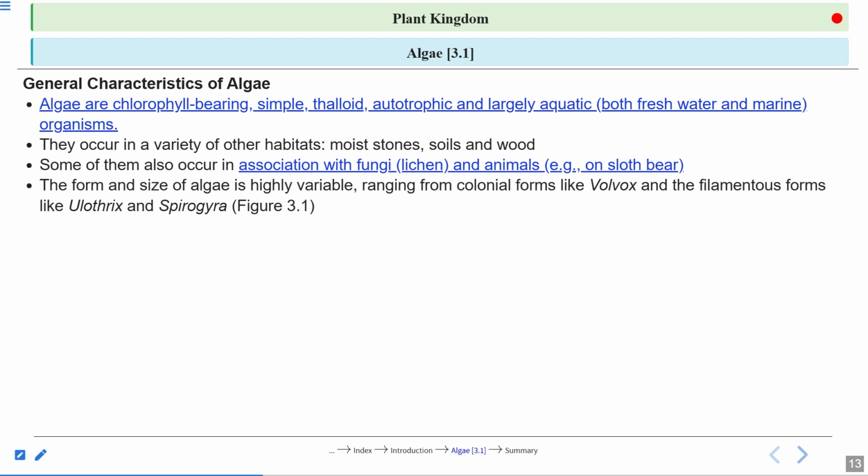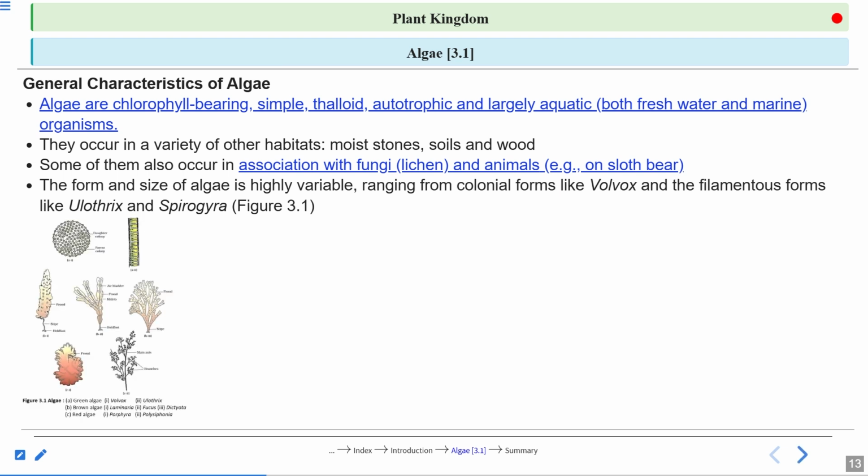The form and size of algae are highly variable. We have algae in the form of colonies, for example Volvox. Algae are also present in the form of filaments. Here you can see the Volvox figure, and this is the filament figure, Ulothrix and Spirogyra.